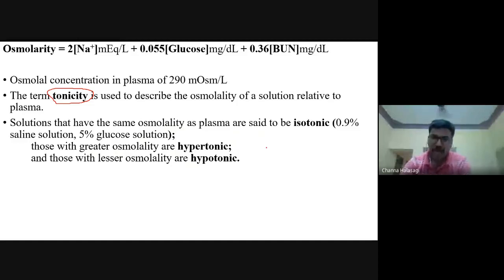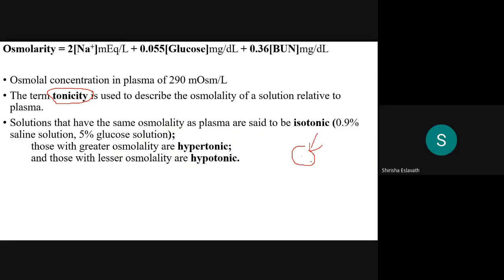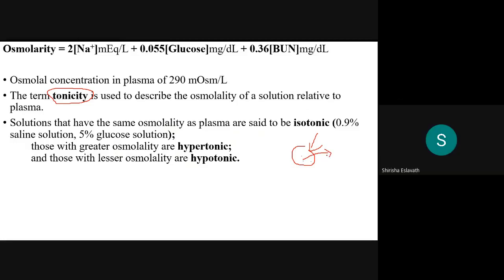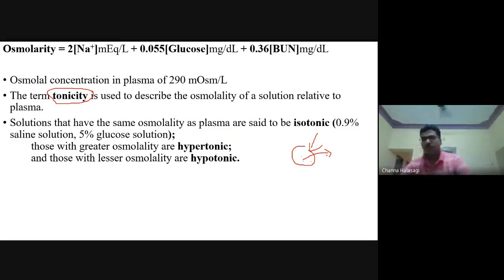Suppose you give a hypertonic solution to a normal person in your OPD. Now what happens? There is an effect on the RBCs. The water content which is present inside the RBCs will move out into the solution. RBCs will shrink and our body will experience hypoxia. Even though the RBC count is normal, if you infuse hypertonic solution, the person will end up in hypoxia.